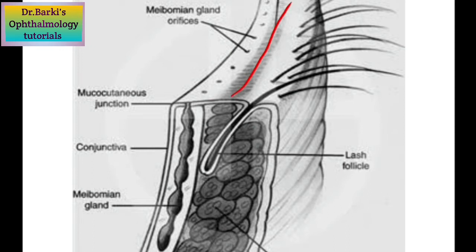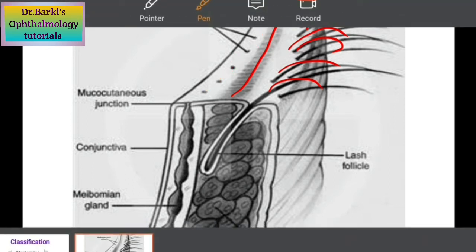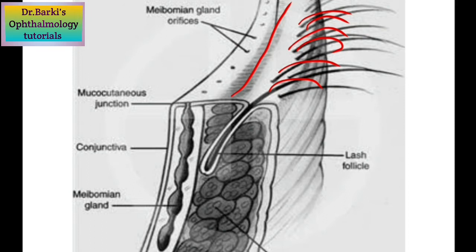So this is the gray line. The eyelashes are anterior to it. Anything involving the base of the eyelashes or the eyelash per se is classified under anterior blepharitis, and those involving the meibomian gland orifices, as you can see, multiple orifices are there, are classified into posterior blepharitis.